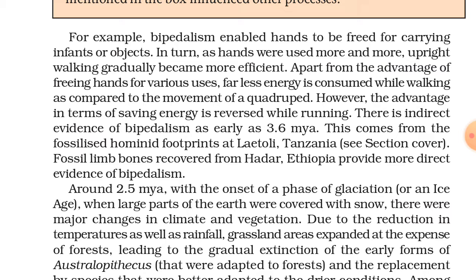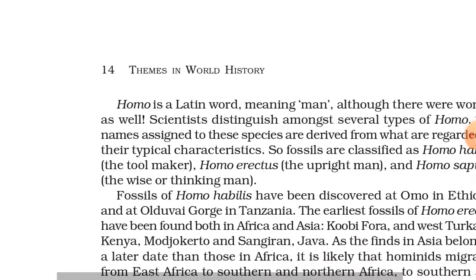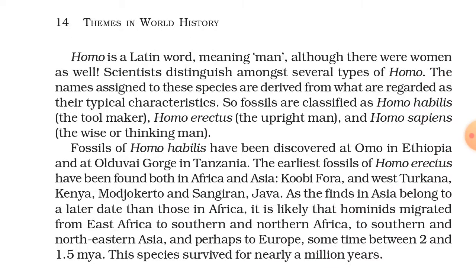Now he could consume less energy. He could walk longer distances as compared to the past. So these were the benefits for the early human of being bipedal. Bipedal means walking on 2 legs. Quadruped means walking on 4 legs.